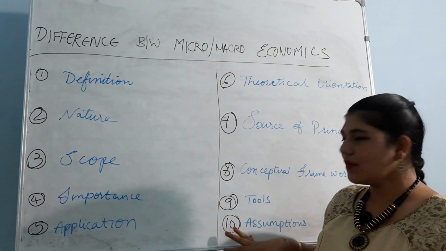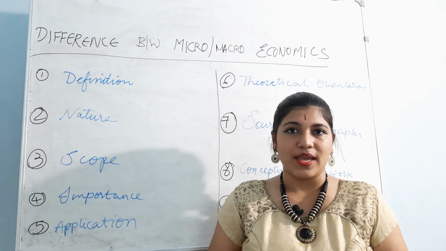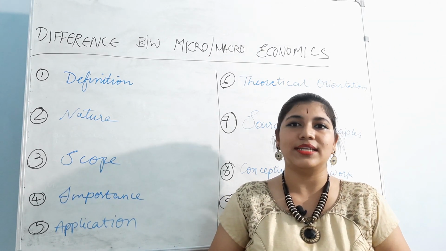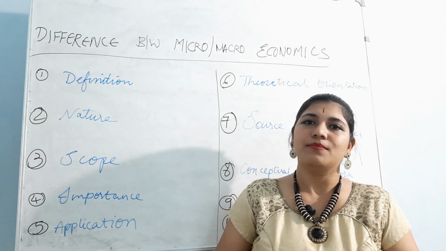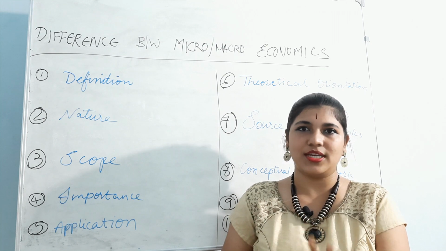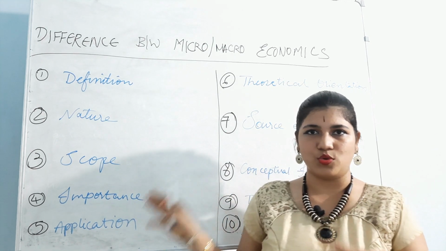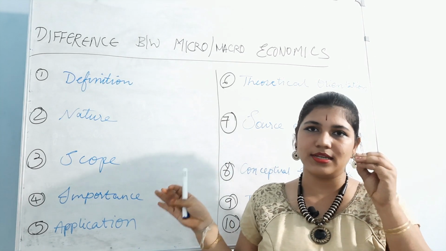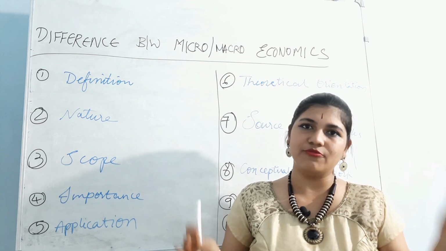And then assumptions, as we already told you, microeconomics completely deals with assumptions, critical assumptions, whereas macroeconomics will also take the help of little assumptions but actually deals with the reality and only principles. Here there is only assumptions, whereas it takes a little help of assumptions with reality, that is framing the principles and following that.